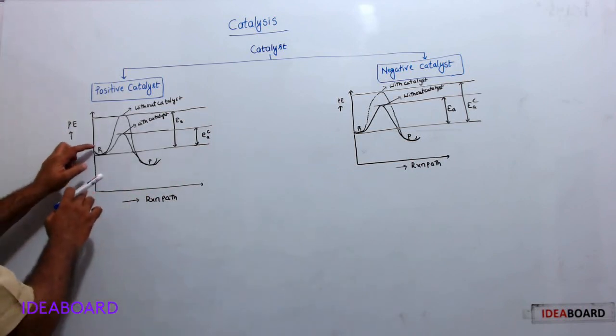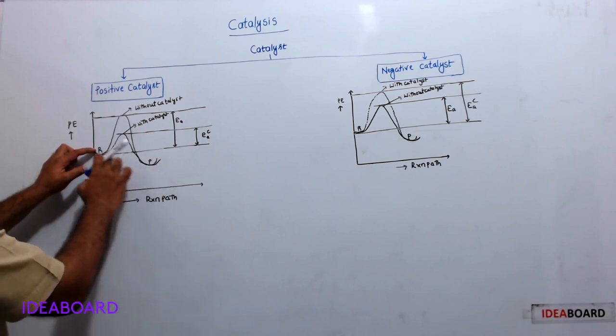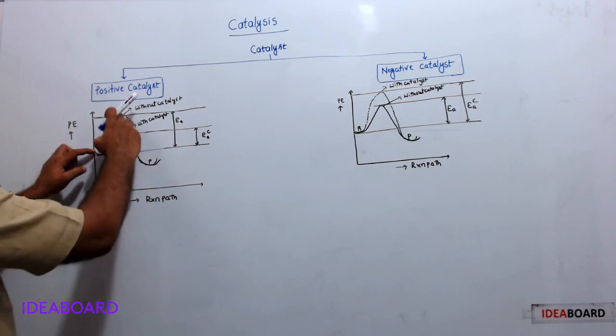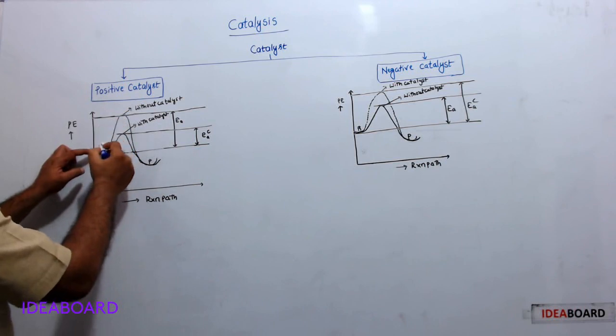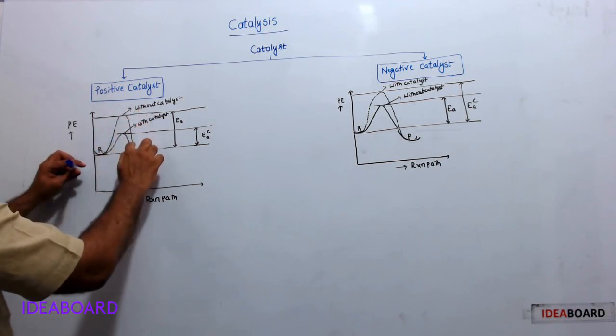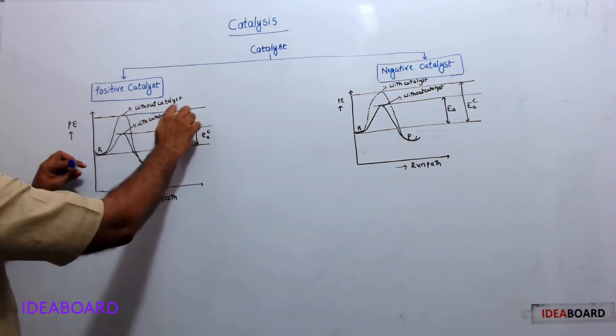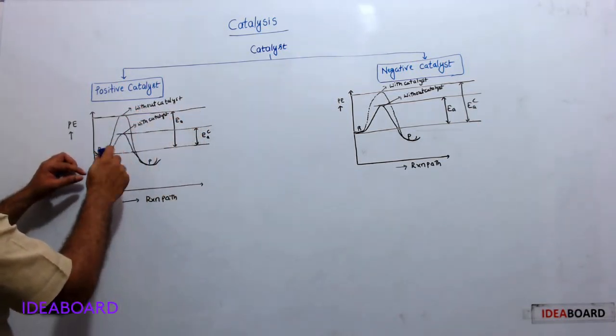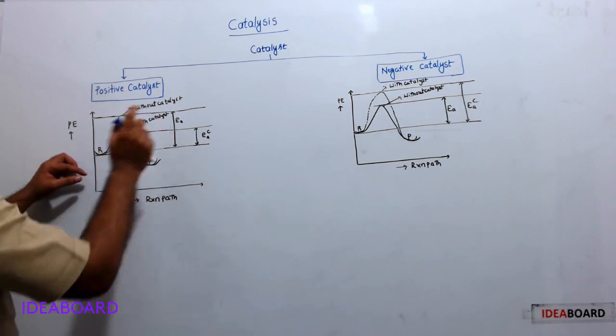Here, between reactant and product, energy barriers are there. This thick line is the reaction path in the absence of catalyst, and this dotted line denotes the reaction path in the presence of catalyst.